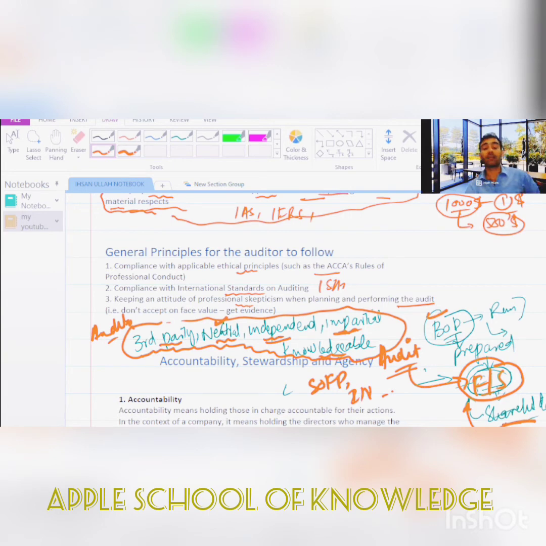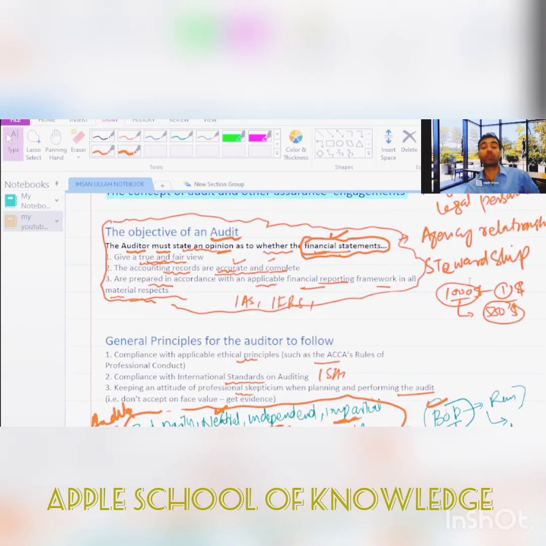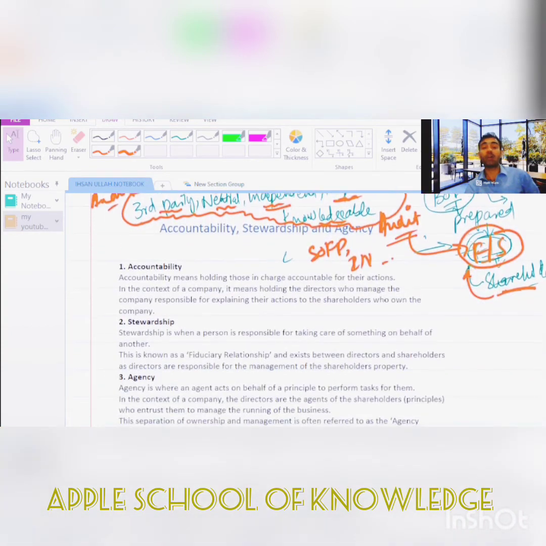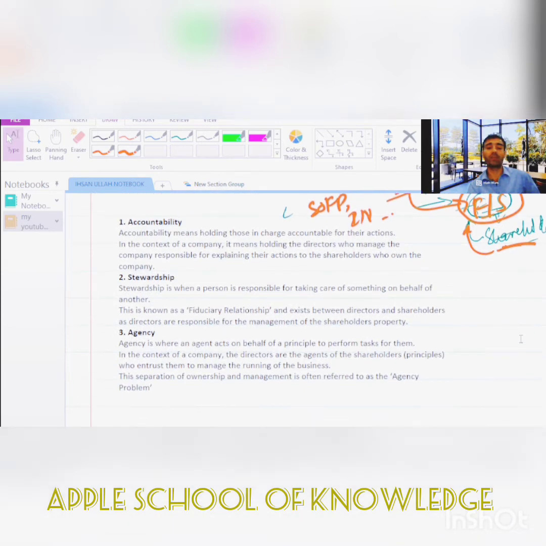Okay, this is just the principle for the auditor, and the first one is the objective of the audit. And then we have some definitions which I have explained before: what is accountability, what is stewardship, and what is agency. Starting with accountability, what does it mean? It means holding those in charge accountable for their actions.